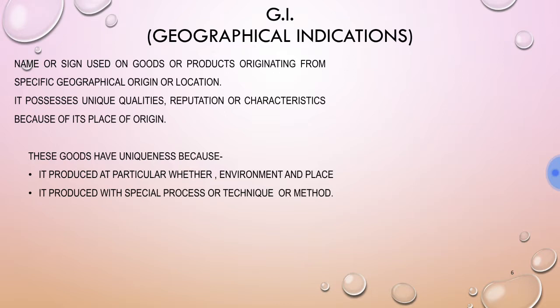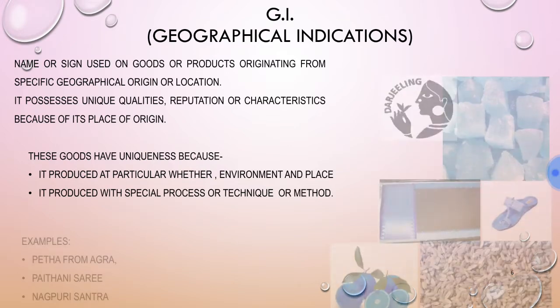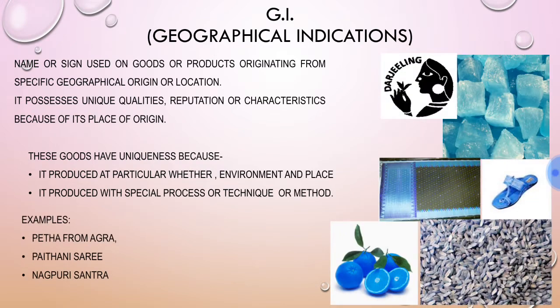Secondly, they are produced with special processes, techniques, or methods which cannot be used at other places. Therefore, the consumer wants that particular product because of its special qualities and features.